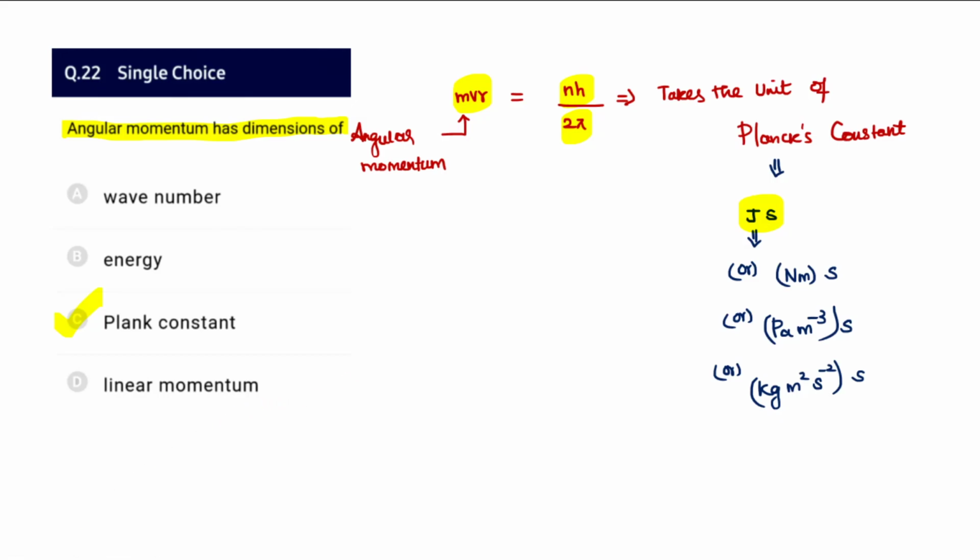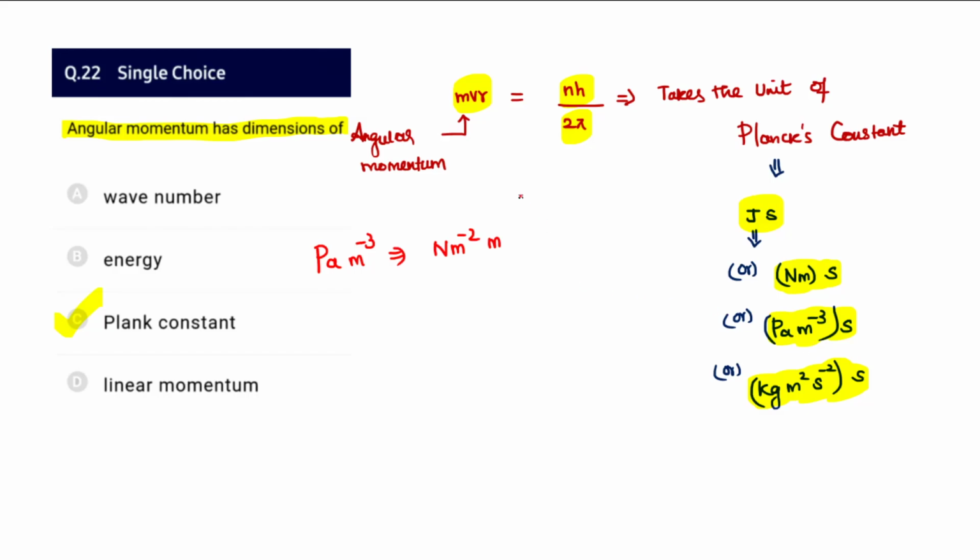We can also say ergs second, and all these are various ways of confusing you in the examination. Make sure you apply your physics, what you learnt, units and dimensions, and from that you try to apply it. It can be written as Newton meter, 1 joule, and 1 pascal is Newton per meter square. Therefore Pascal meter cube is simply a Newton meter, because Pascal meter cube can be written as Newton per meter square times m power 3. So it gives the Newton meter, that gives in turn joule.